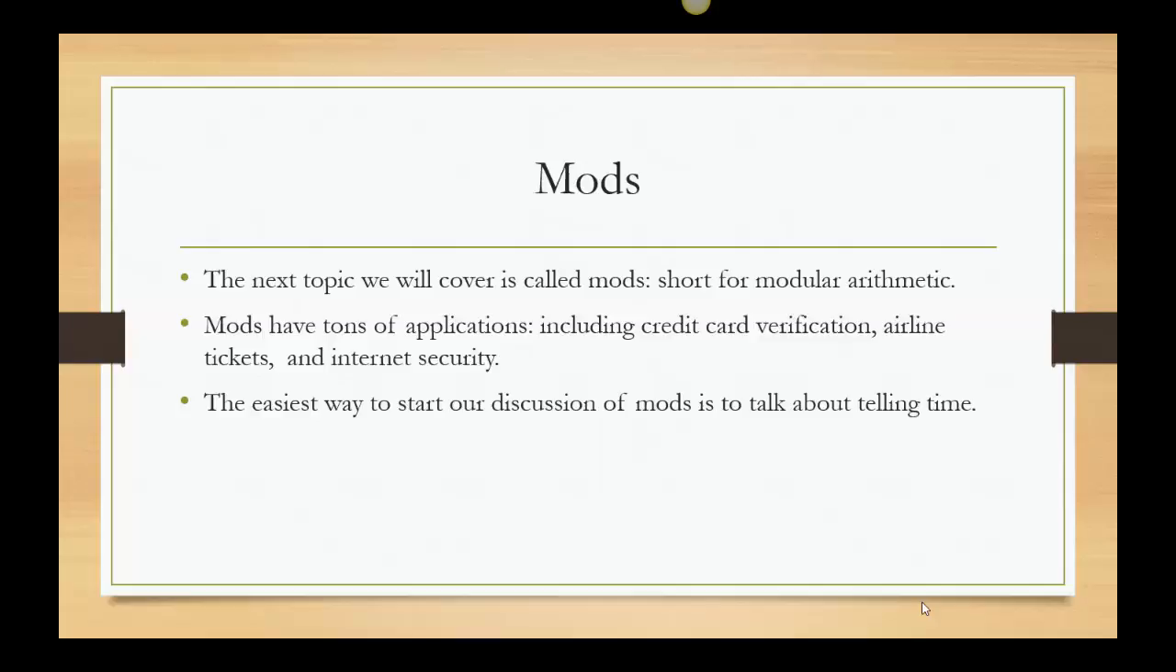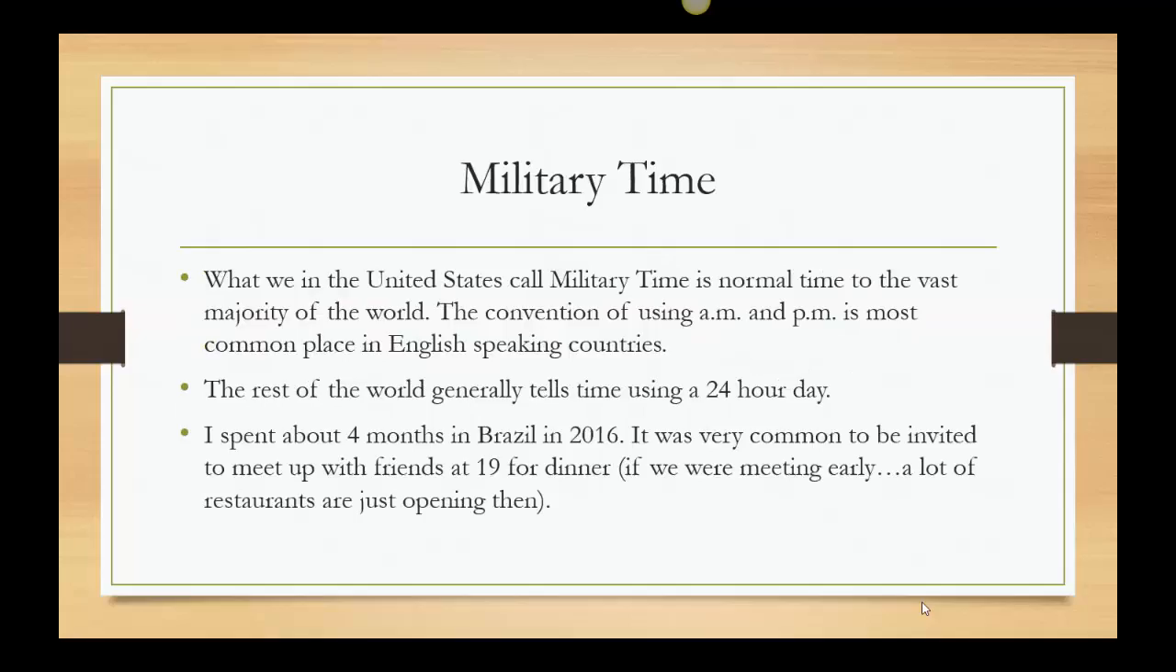So the easiest way to start our discussion is to talk about telling time. So let's talk about military time. What we in the United States call military time is just normal time to the vast majority of the world. The convention of using AM and PM is most commonplace in English-speaking countries. The rest of the world just tells time using a 24-hour day.